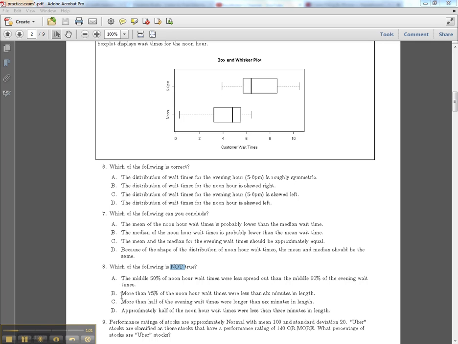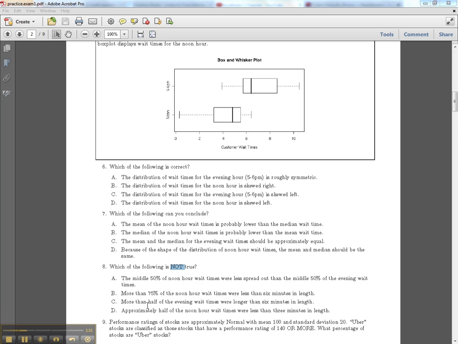That's not the answer. B says more than 75% of the noon hour wait times were less than 6 minutes in length. So this is 6 minutes. If from the minimum to the third quartile is 75% of our data, and we still have a little bit more here, this is true also, because it's saying 75% of the noon hour wait times were less than 6 minutes in length. So 6 minutes, less than 6 minutes, all the way over here. That's also true, right? That's definitely more than 75%.